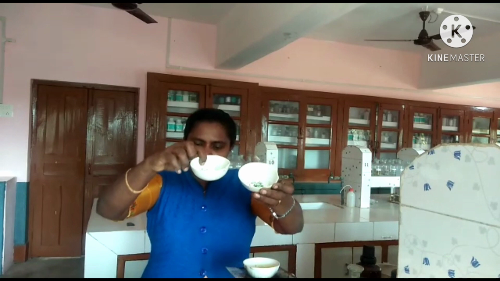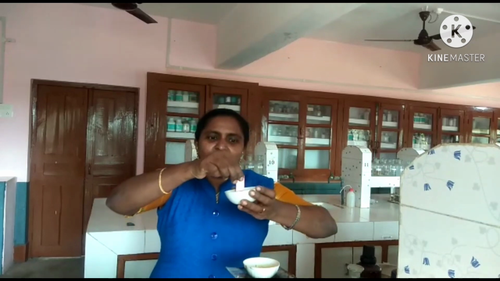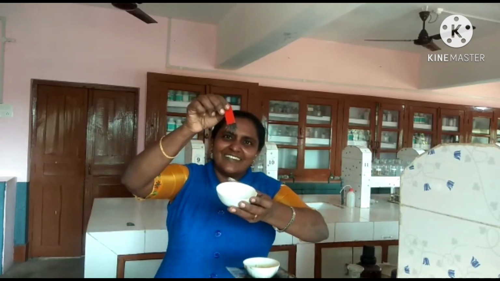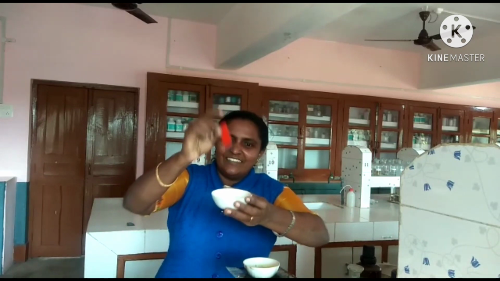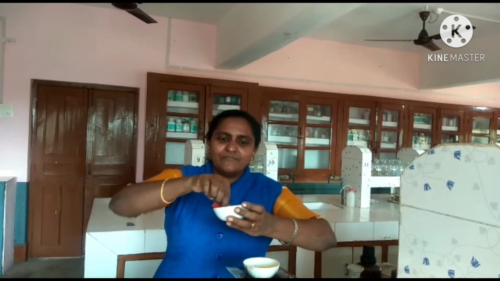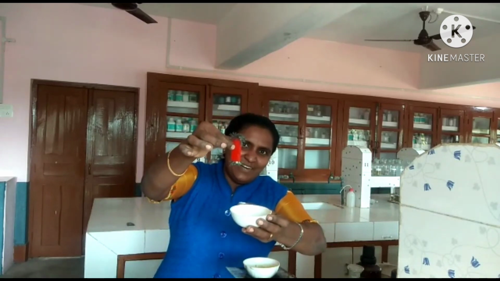Okay, I have taken the mixture of iron and sulfur. Now how will you separate the iron from this mixture? I am going to take a magnet. Okay, rub it over here. See, you can see that the iron clings to the magnet. So we can separate like this. See, iron clings to the magnet.